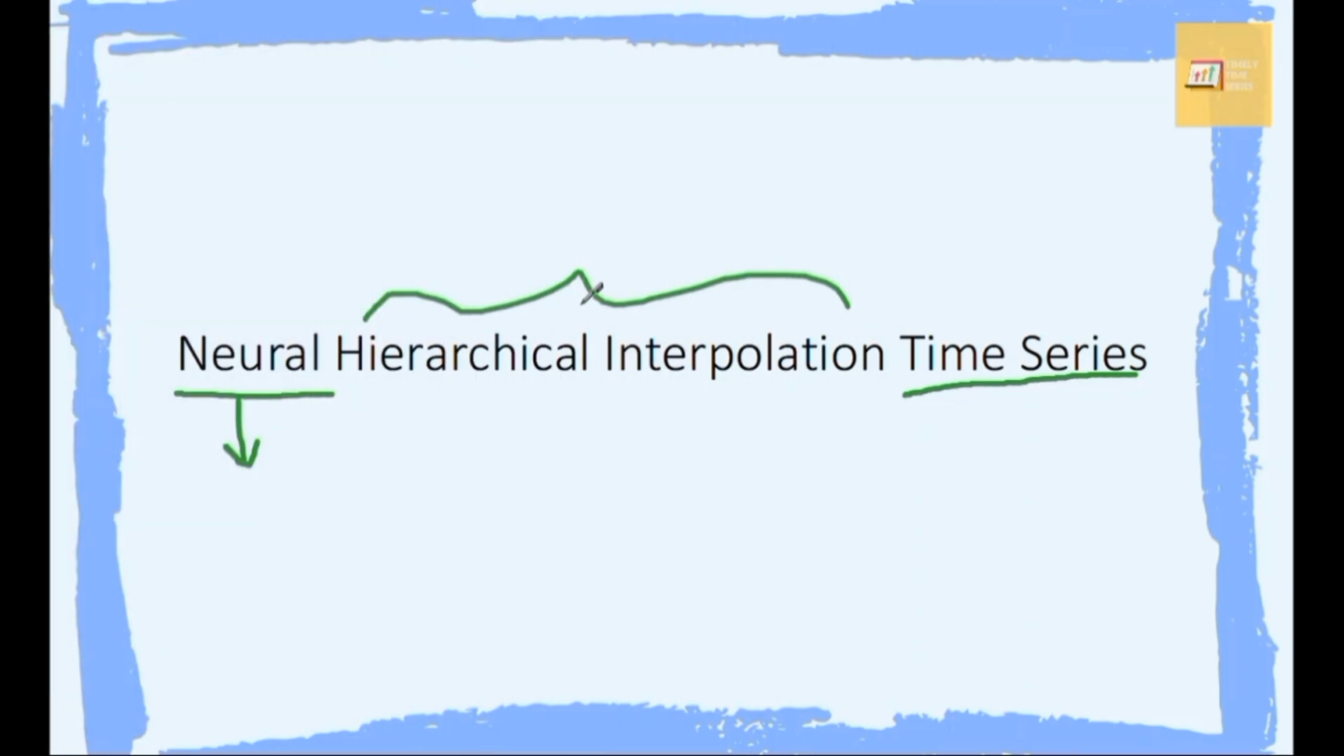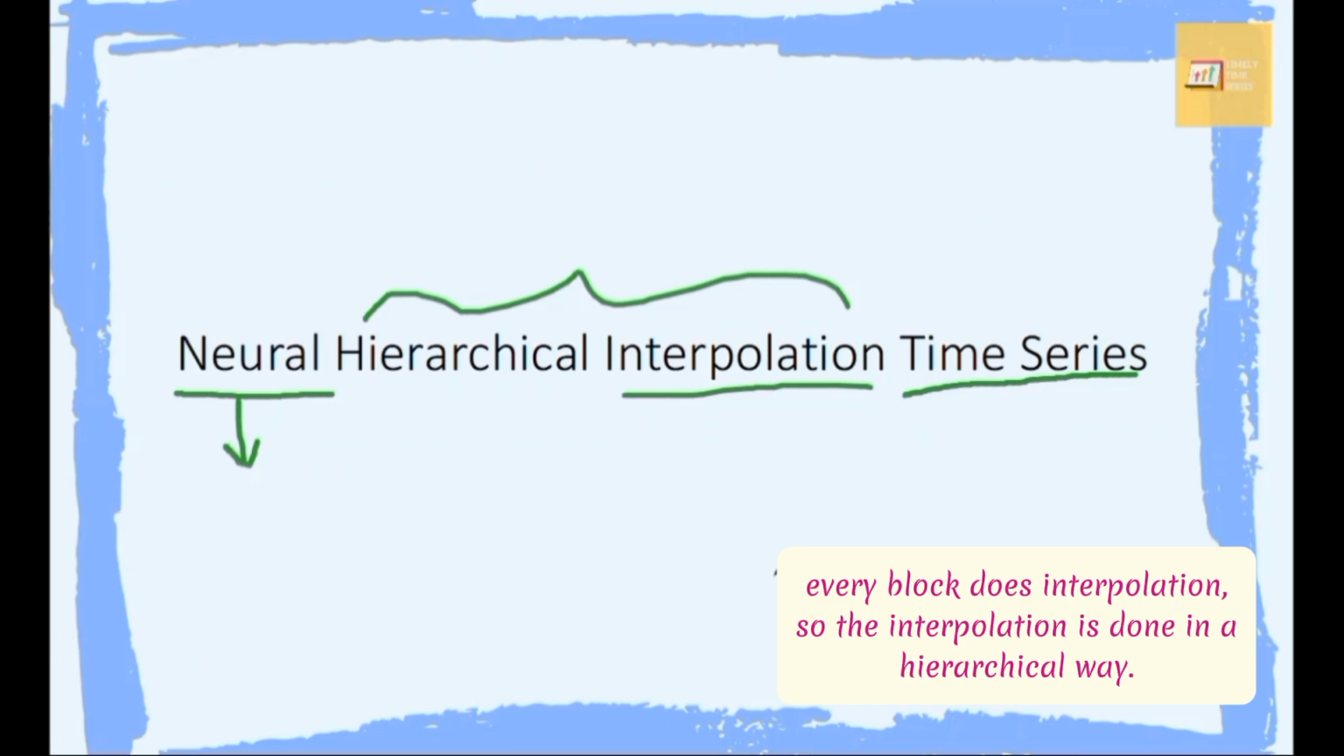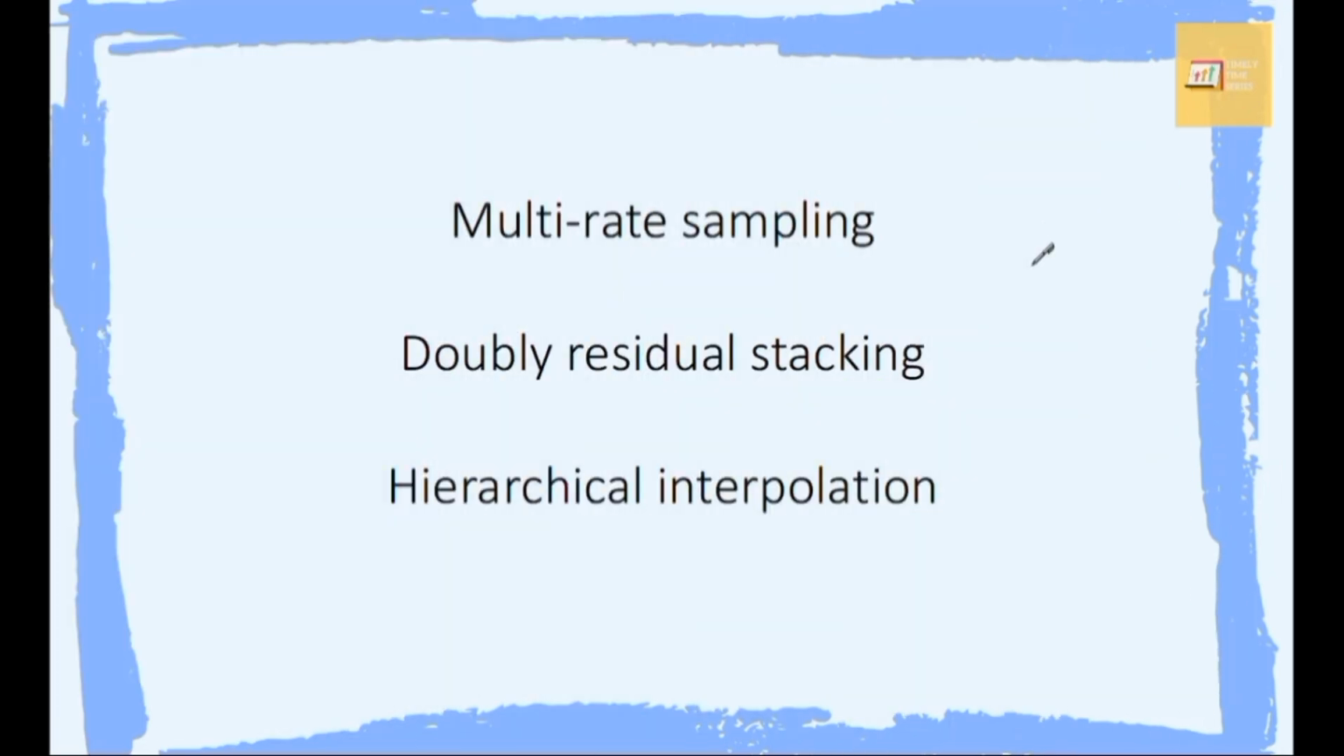And now for the hierarchical interpolation, it's called hierarchical because the model will see the time series using different frequencies. In other words, it will use multi-rate input sampling. And it is interpolation because NHITS uses interpolation functions to generate the forecast and backcast sequences. Hierarchical interpolation is one of the main characteristics of NHITS. Additionally, it also has the multi-rate sampling and doubly residual stacking.